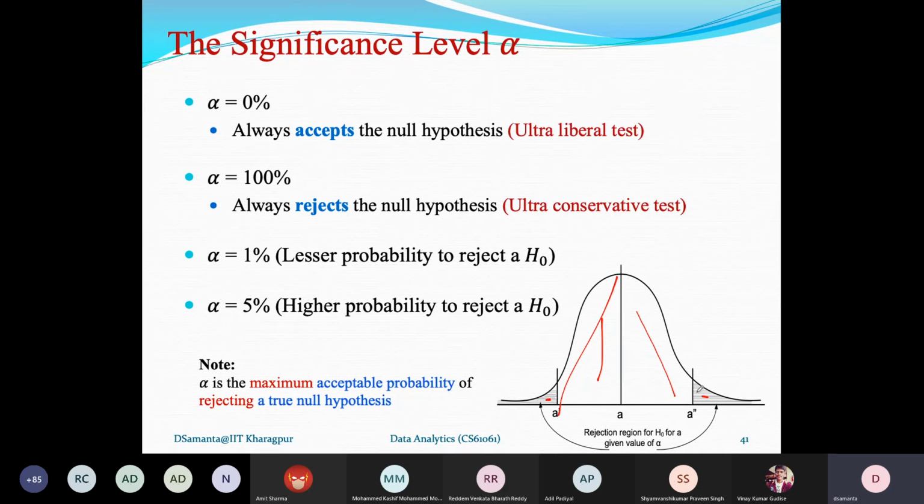Now you should understand that alpha is the maximum acceptable probability of rejecting a true null hypothesis. So if alpha is 5%, that means 0.05 is the maximum probability of rejecting a true null hypothesis. The hypothesis is true, but we are rejecting it. So the type 1 error probability is alpha.